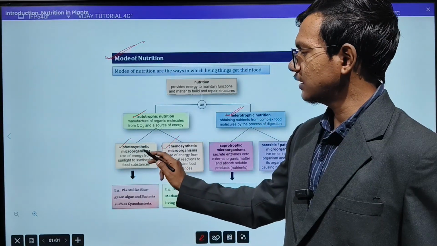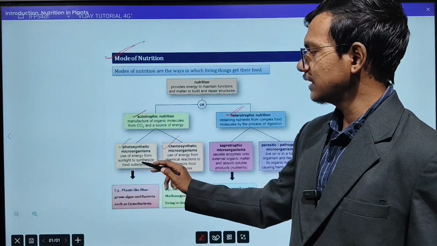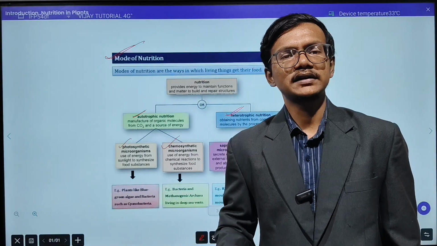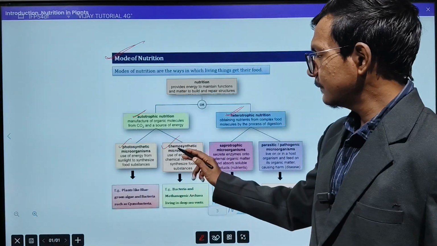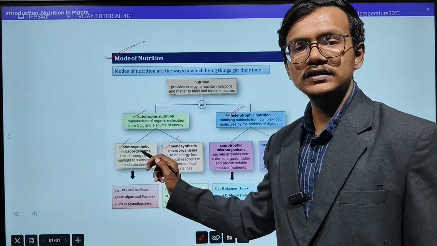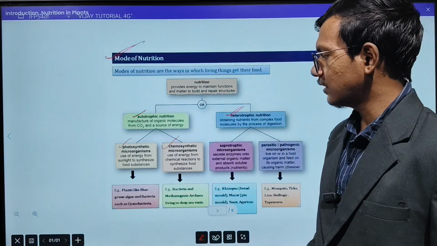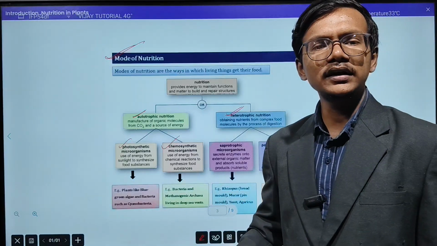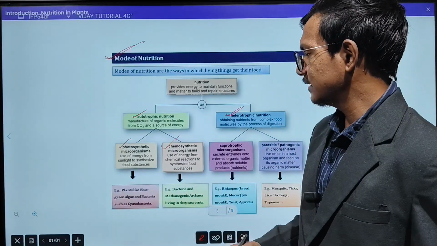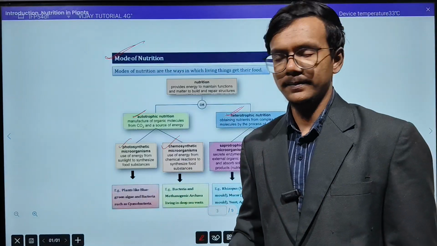Here, photosynthesis for the microorganism, you can say. They will use the energy from sunlight to synthesize food substance. So here also the microorganism will utilize the sunlight and prepare their own food. Chemosynthetic microorganisms means here the energy. As I said before, in photosynthesis they use sunlight as an energy source. But in chemosynthetic microorganisms, they will use chemical, inorganic material, you can take it as an example. By using that, they will do the process of chemosynthesis, and after that they will synthesize their own food.